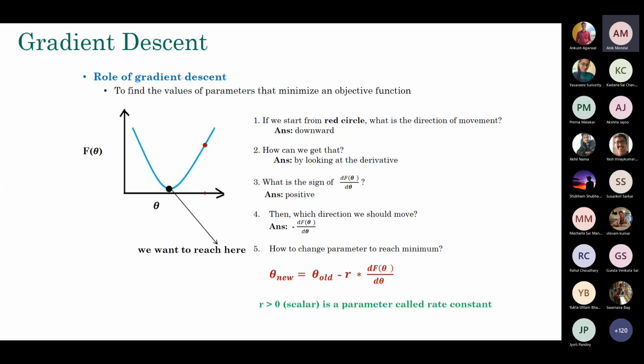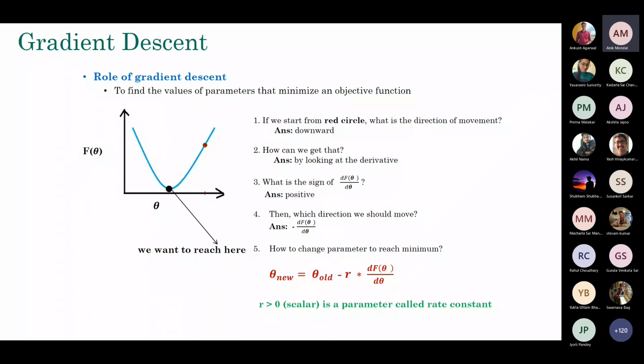So the simple equation is this: the new value which I am going to compute in the next step equals the old value minus R, which is a constant, and I will describe the role of R in a moment, but it's a positive constant, times the derivative. Now if you carefully look at it, the old value minus R times the derivative, where R is a positive constant.